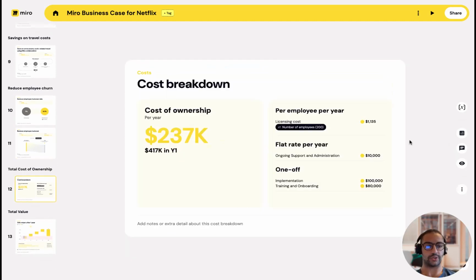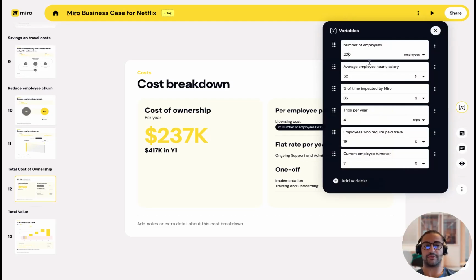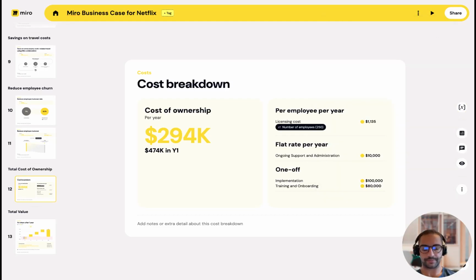When we get into the total cost of ownership, we see three different elements: a license cost linked to the number of users, and if that number of users was to change, you'll then see that the pricing will change to reflect that. You also have a recurring yearly fee for support and admin, and a couple of one-off year one costs, which will only apply to year one of the business case.